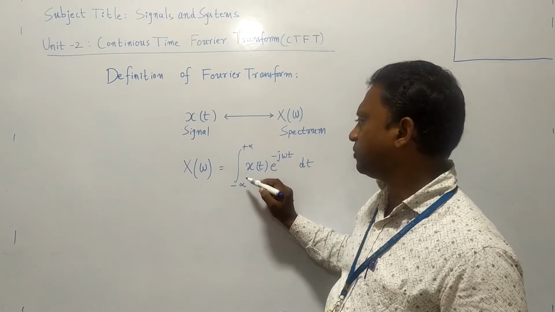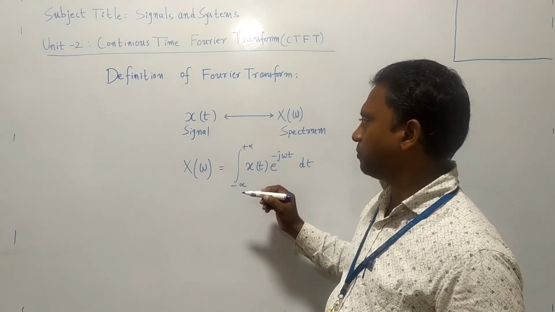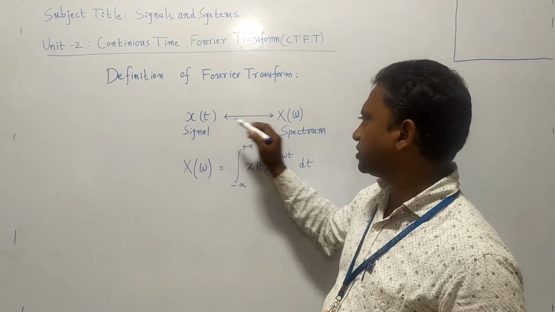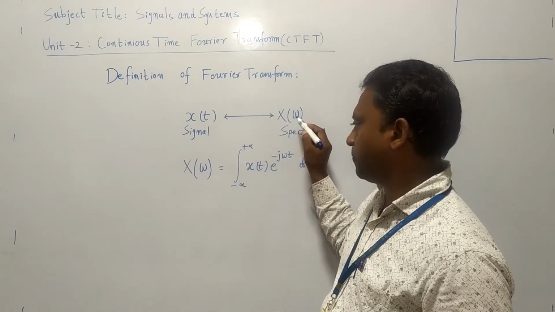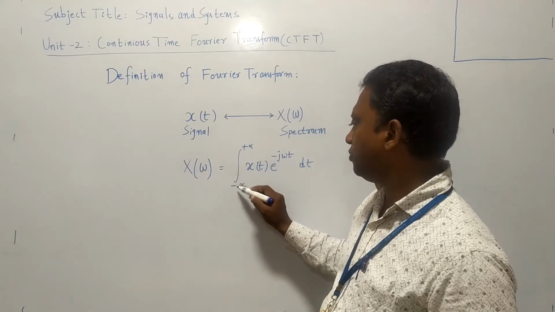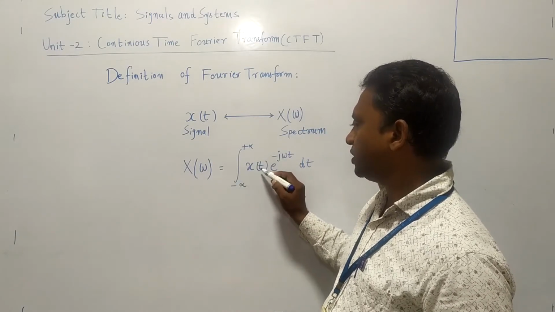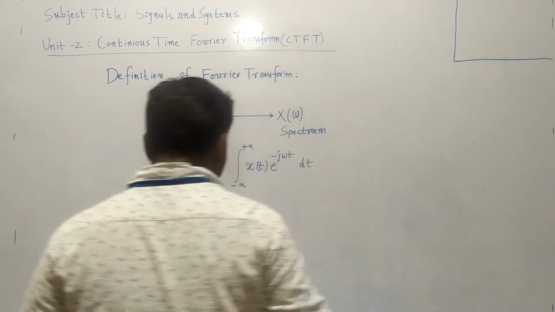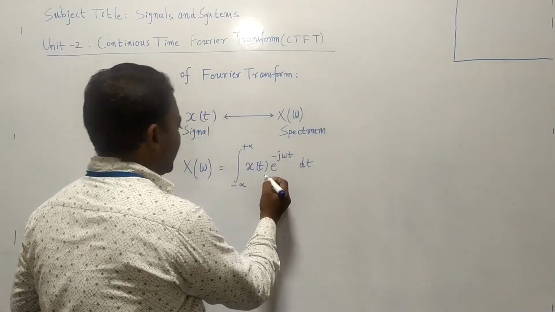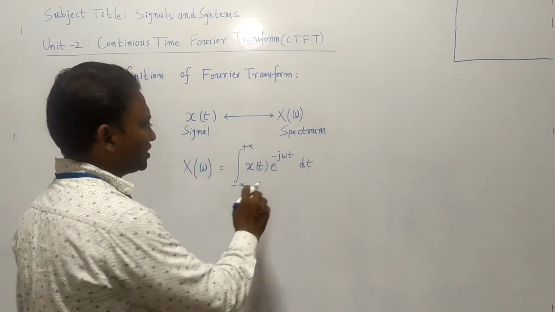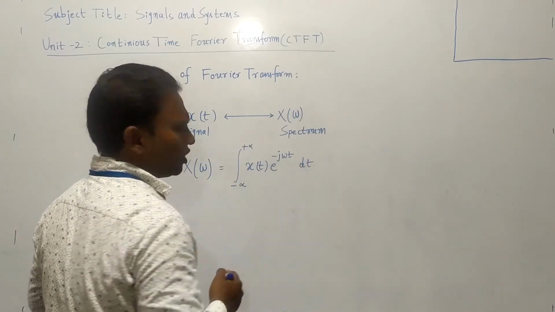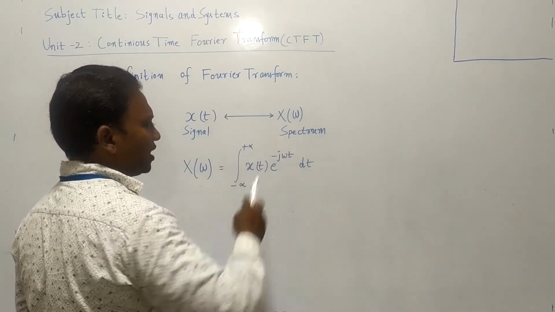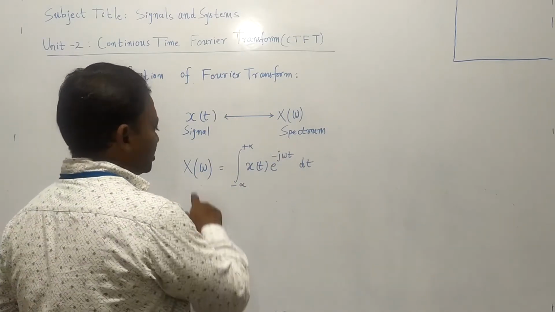Sometimes in examinations you get the question: define what is the Fourier transform. Fourier transform is a mathematical tool which is used to convert a time domain signal into the frequency domain spectrum. So X of omega is equal to integral minus infinity to infinity x of t e power minus j omega t dt. Now what is this x of t? X of t is the given signal, and we have to multiply the given signal with e power minus j omega t in order to get the spectrum.